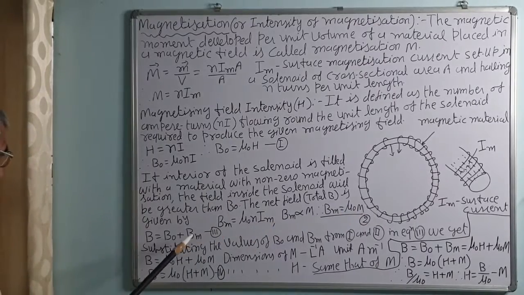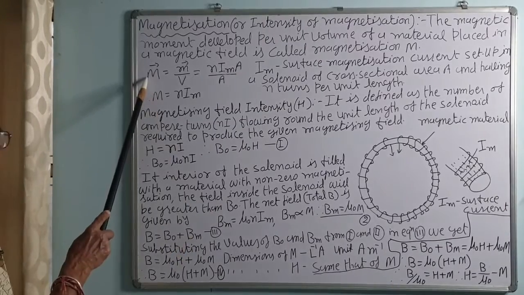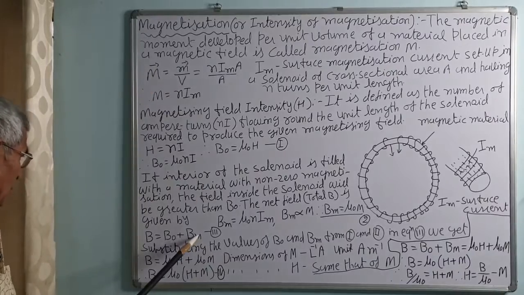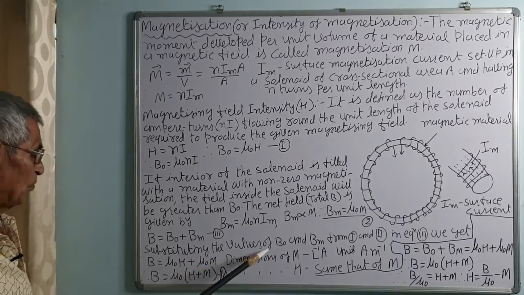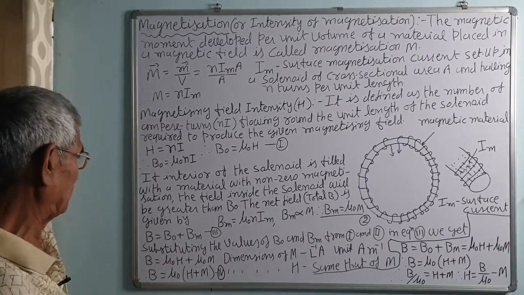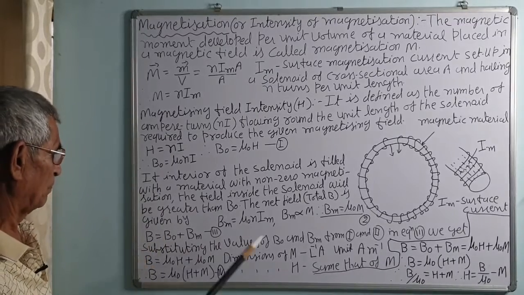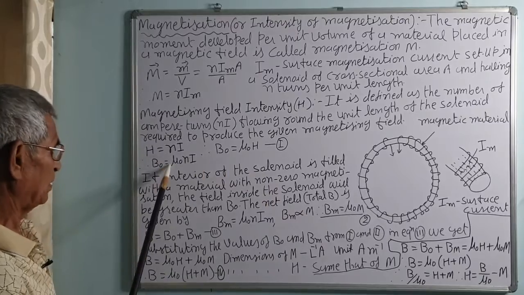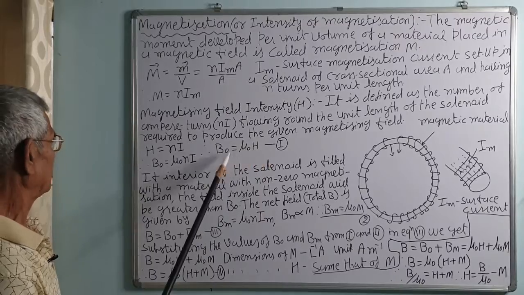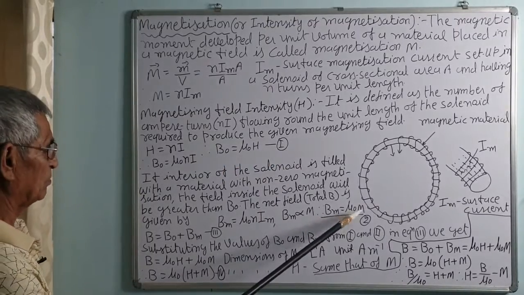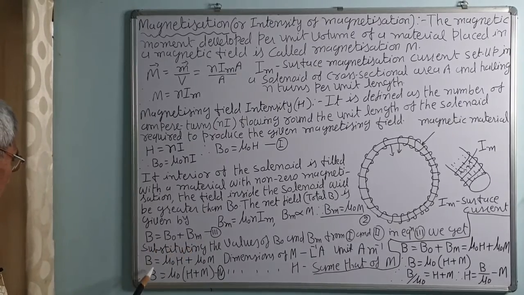Correct? So, whatever field is induced will be directly proportional to the magnetic moment, because the field is generated due to the magnetic moment. Substituting the values of B0 and Bm from equations 1 and 2, B0 is mu 0 H and Bm is mu 0 M. So, B is equal to B0 plus Bm.